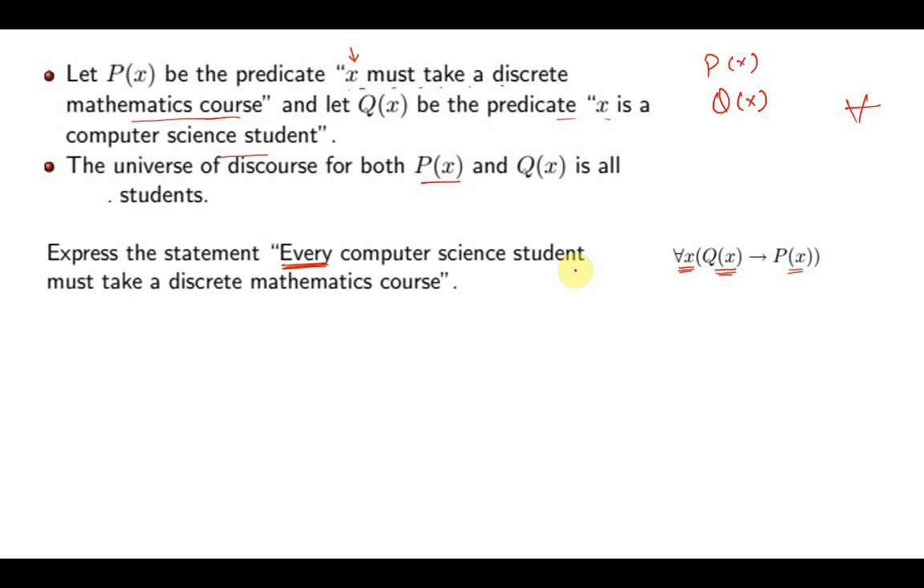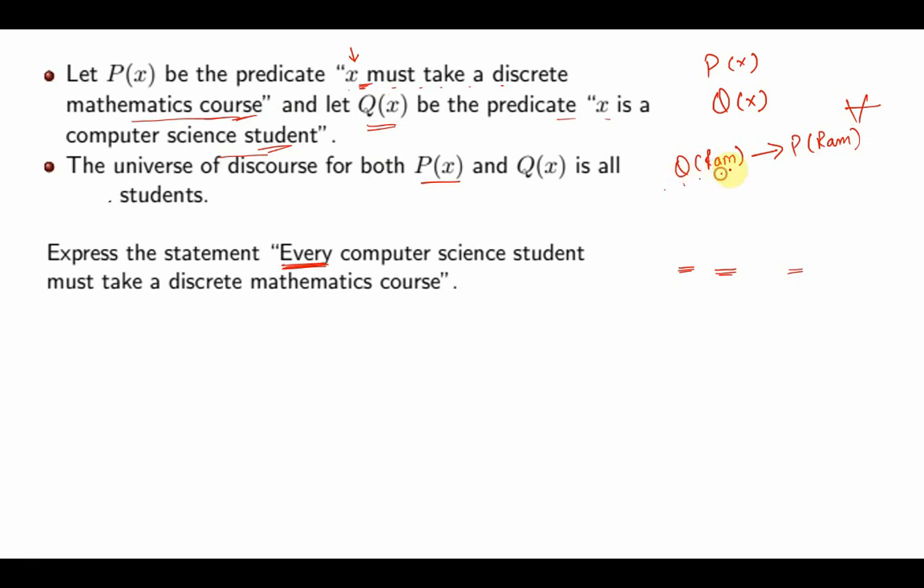Let's once again ponder on this. If I write every computer science student must take a discrete mathematics course, it simply means that, let's take the same case, if Ram is a computer science student, then Ram must take a discrete mathematics course. Ram is a computer science student, X is a computer science student, is QX, and X must take a discrete mathematics course is the PX. I could have written it as Q of Ram implies P of Ram.